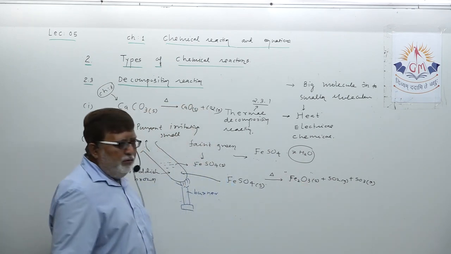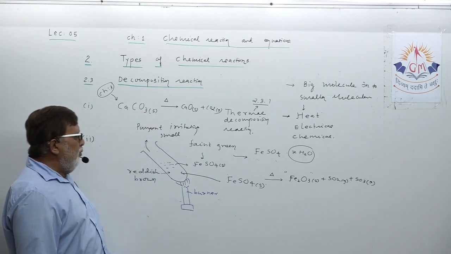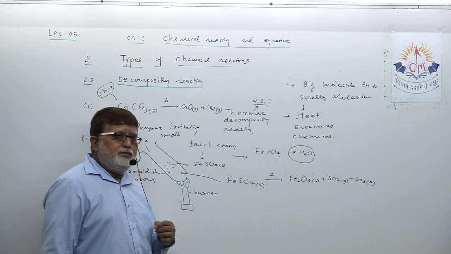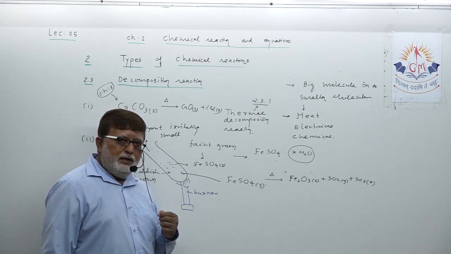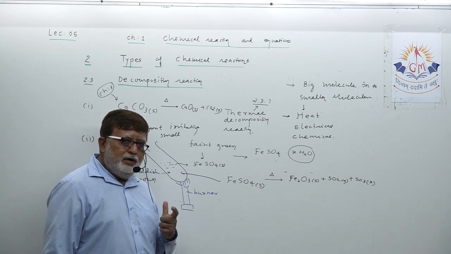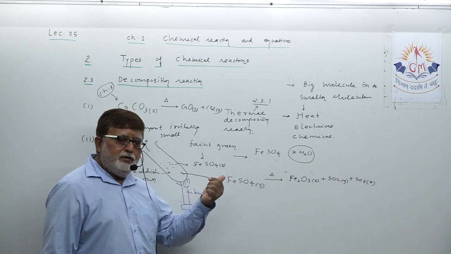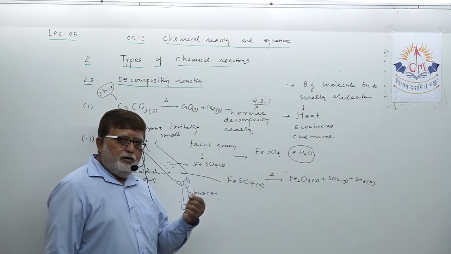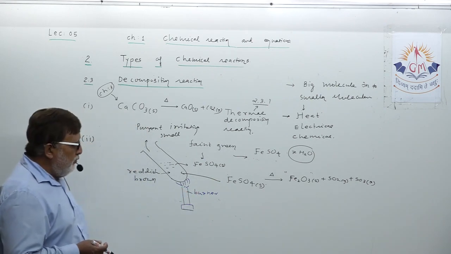What is the color of the ferric oxide? Understand, reddish. And at the same time, you start feeling a particular irritating, pungent, characteristic smell. That is the production of sulfur dioxide and sulfur trioxide gas, which gives that irritating smell.